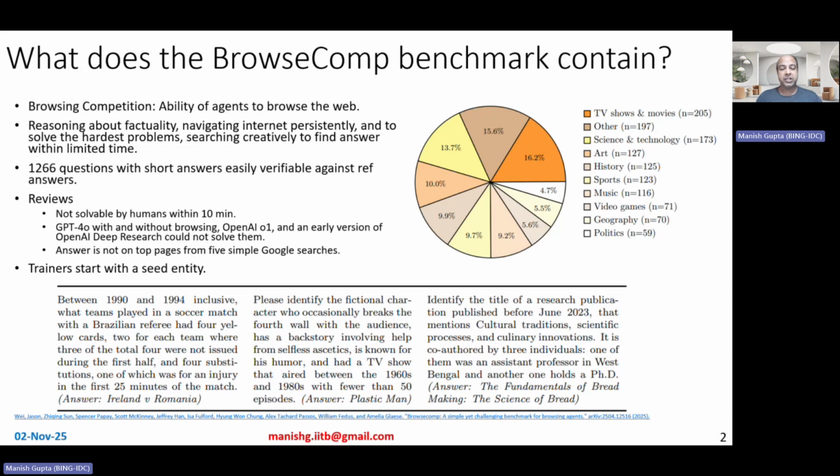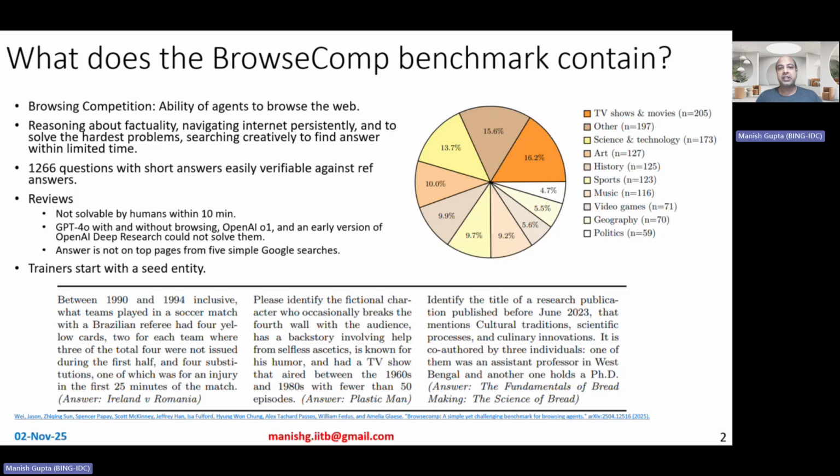So when these questions were generated along with the answers, there were several kinds of reviews done. The first review was done by another set of humans, such that the questions should not be solvable by any human within 10 minutes. Okay, so that's the minimum standard, right?